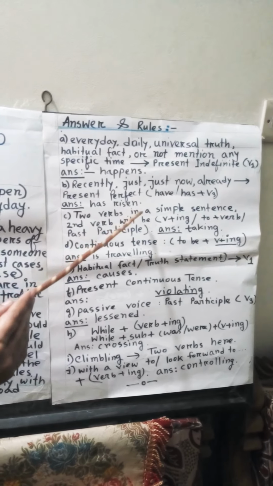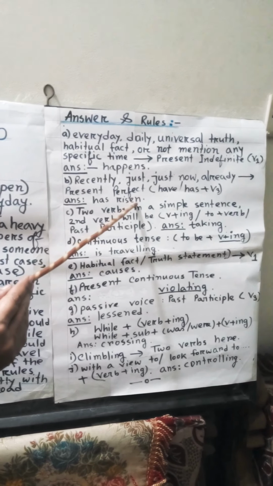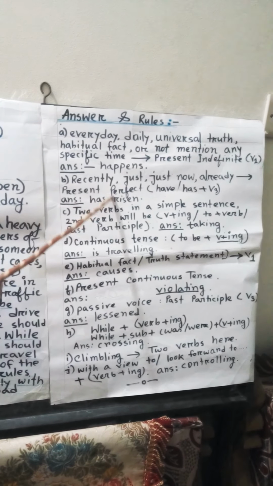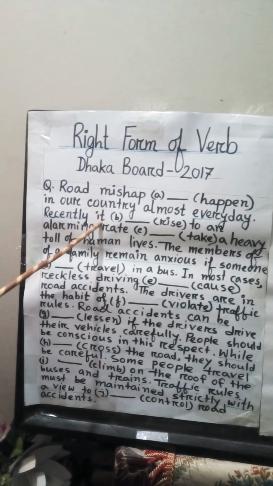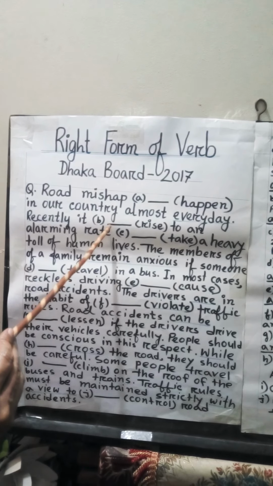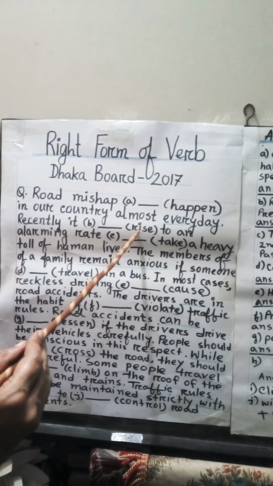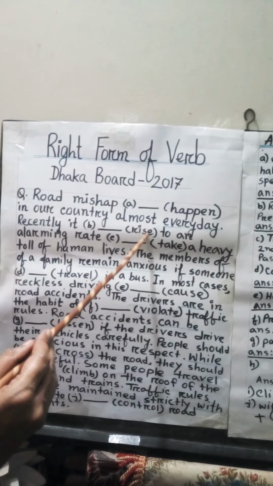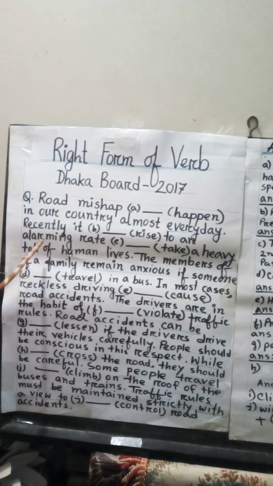What is the V3 form of rise? Rise, rose, risen. Why has here? Because it is third person singular number. That's why we will use has instead of have. And the third form of verb is rise, rose, risen. So the answer will be has risen.